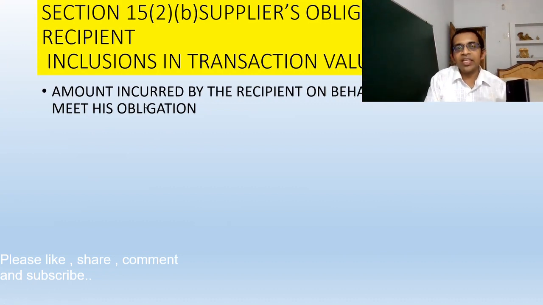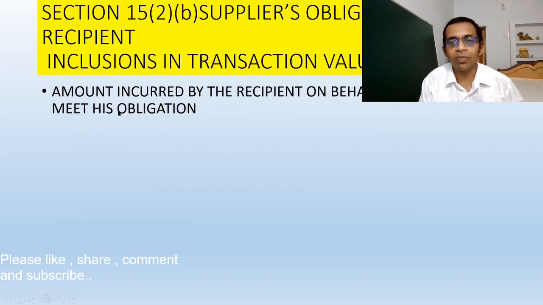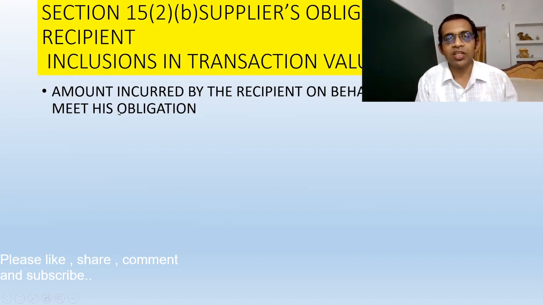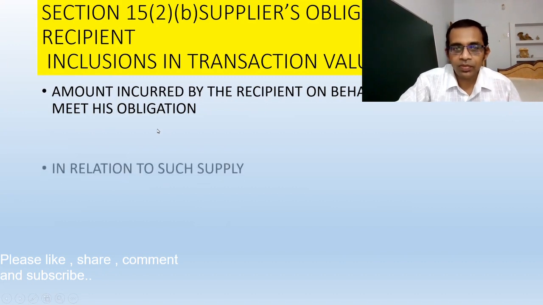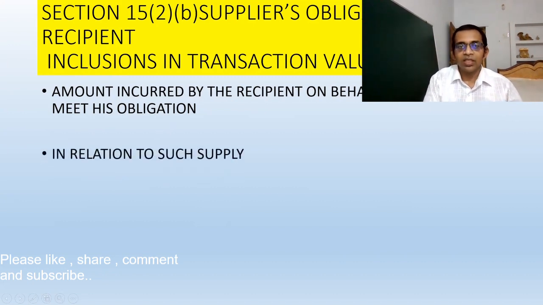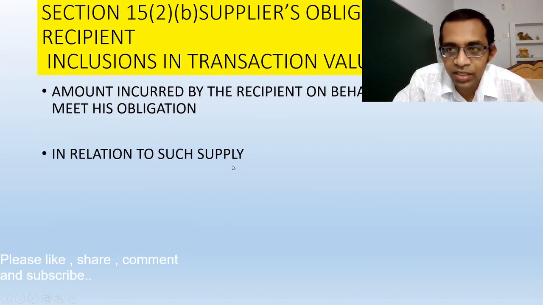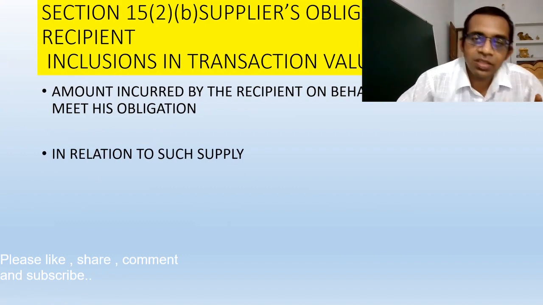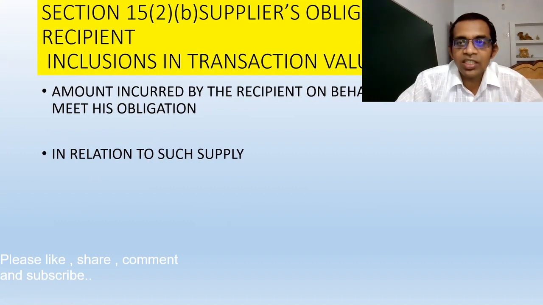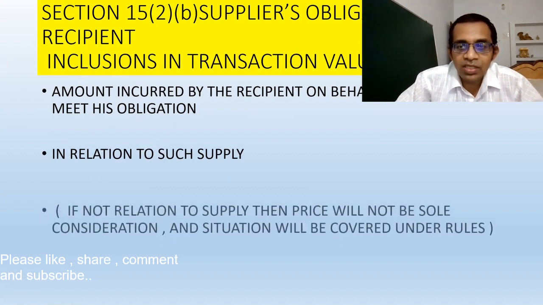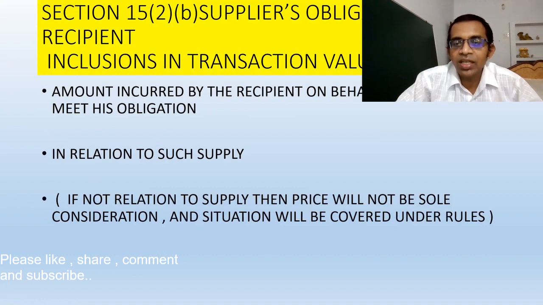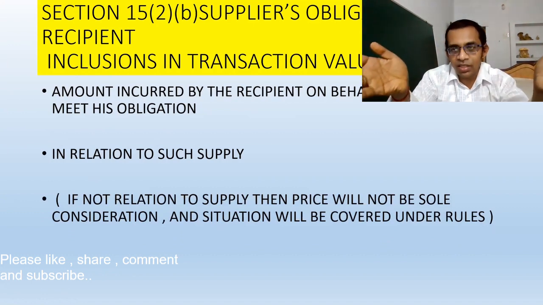So this provision is saying the same thing. The supplier's obligation met by the recipient. Amount incurred by the recipient on behalf of the supplier to meet his obligation. To meet his obligation means the obligation of the supplier. Okay, friends. So let us move further. In relation to such supply, obviously it must be in relation to such supply. If it is not in relation to such supply, then obviously price will not be the sole consideration, and this situation will be covered under rules.